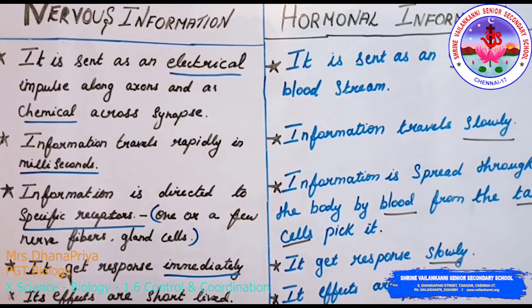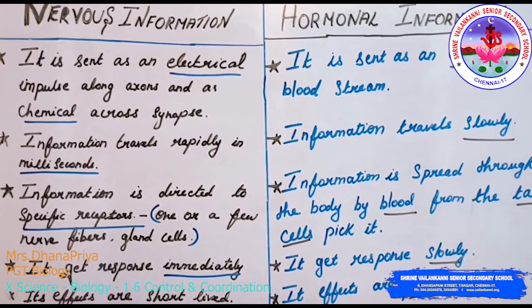Hormonal information travels slowly. Nervous information is directed to specific receptors, that is, one or a few nerve fibres, glands, cells, etc. Hormonal information is spread throughout the body by blood to the target cells.